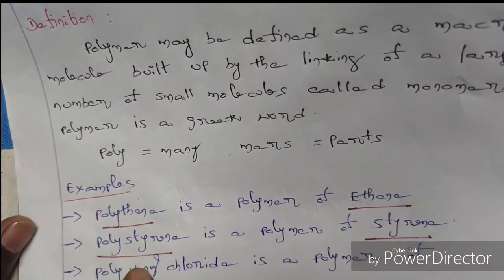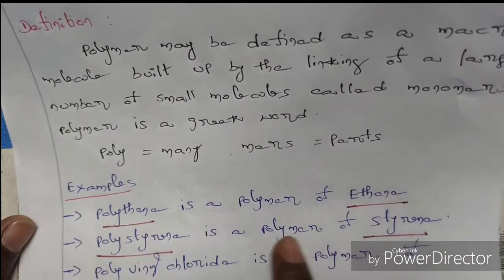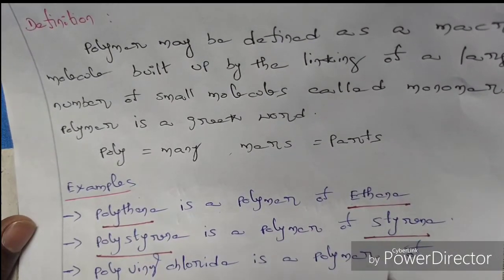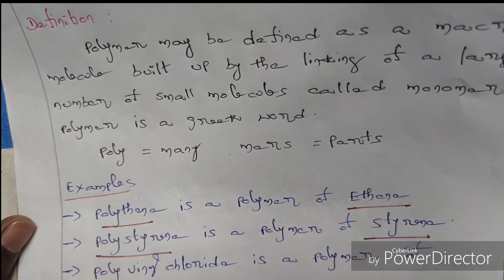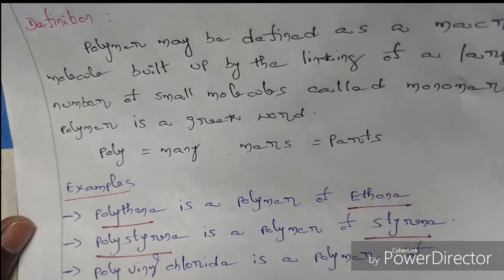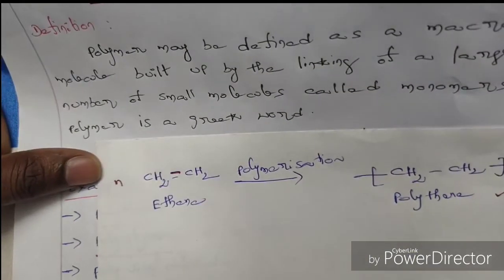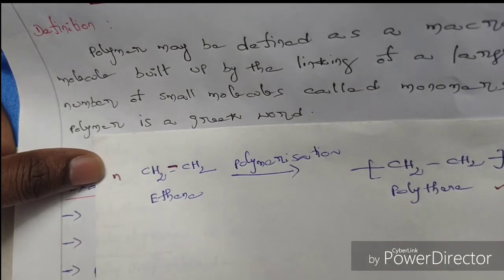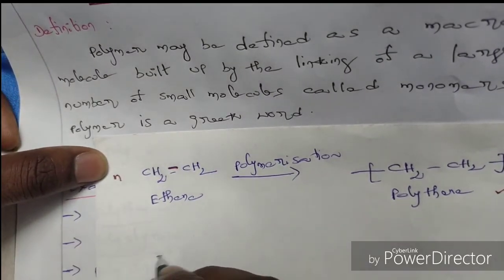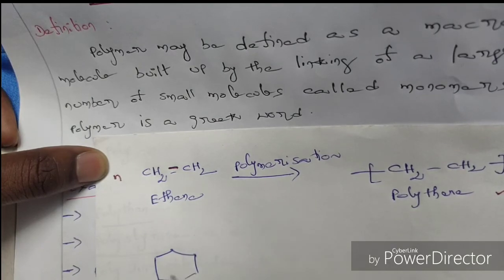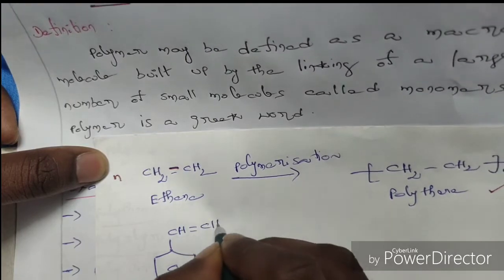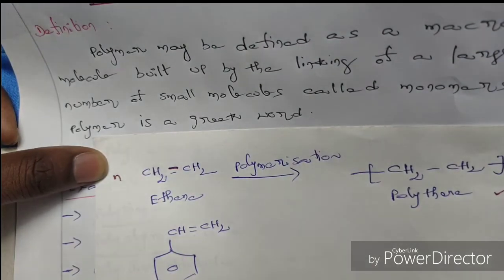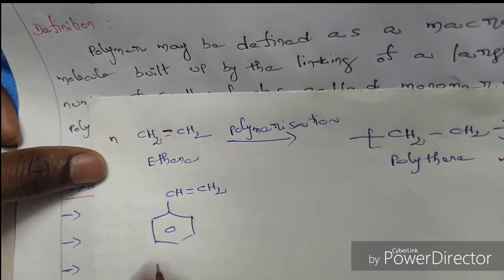Then see the second example. Polystyrene is a polymer of styrene monomer. On combination of several molecules of styrene, we get a macromolecule that is called polystyrene. So see the structure. Styrene, C6H5 CH double bond CH2. It is called styrene.